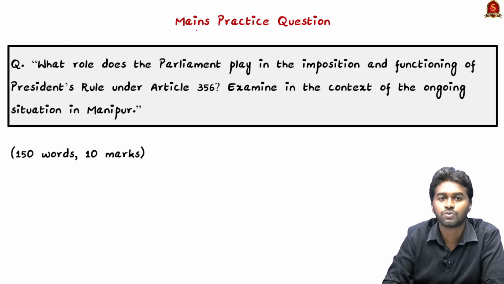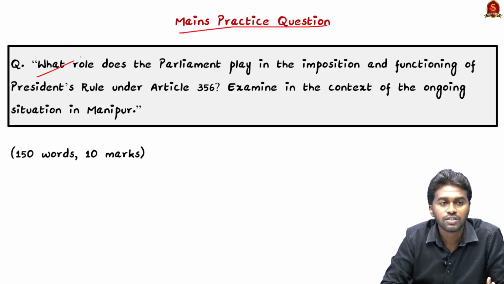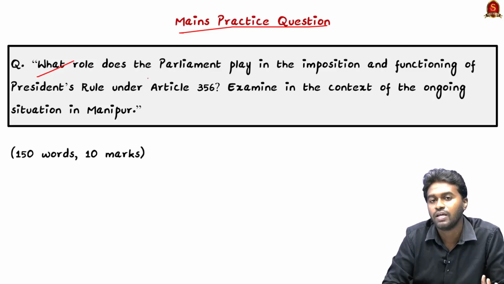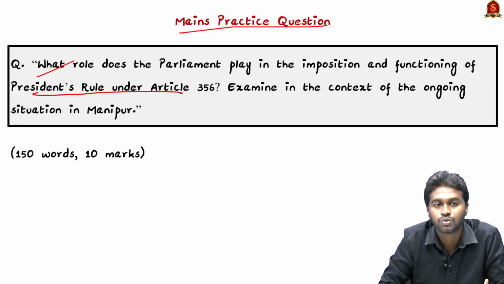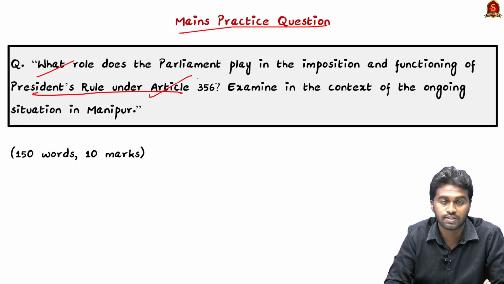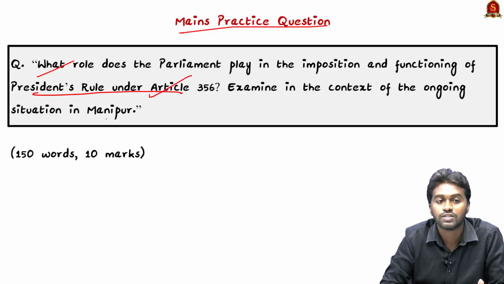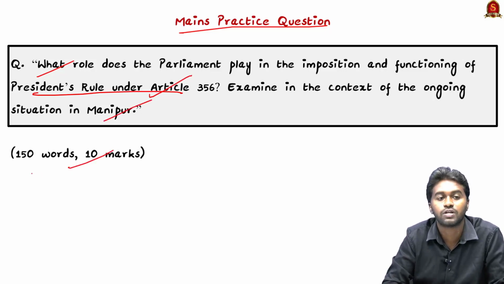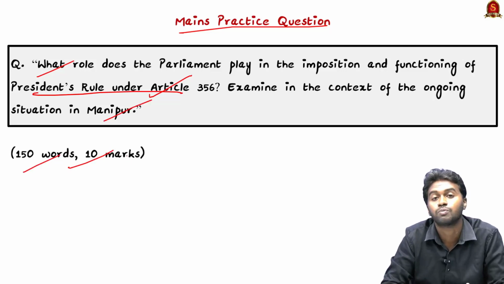And coming to the mains practice question, the question is: what role does the parliament play in the imposition and functioning of President's Rule under Article 356? Examine in the context of the ongoing situation in Manipur. It is a 10 marks question and you have to write around 150 words. Write the answer, post it in the comment section.